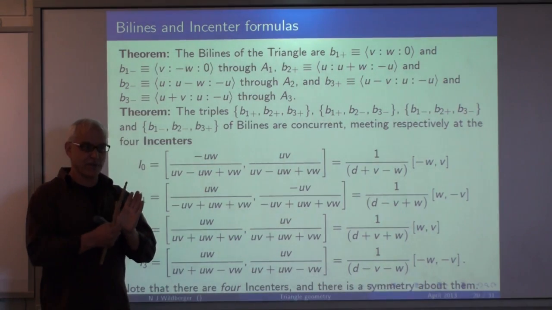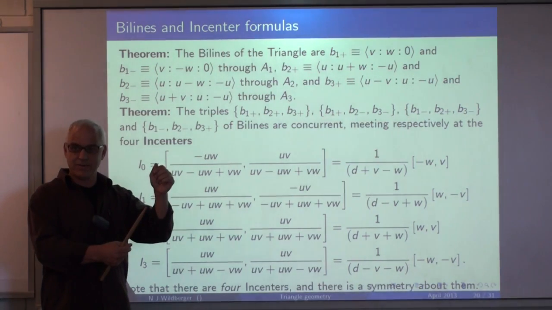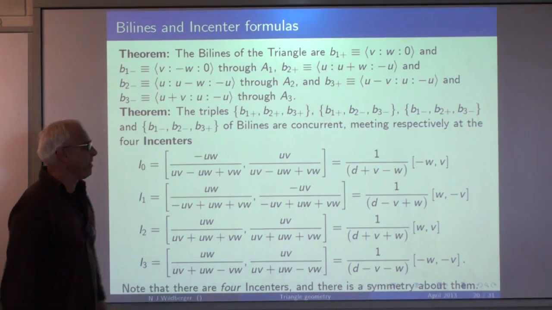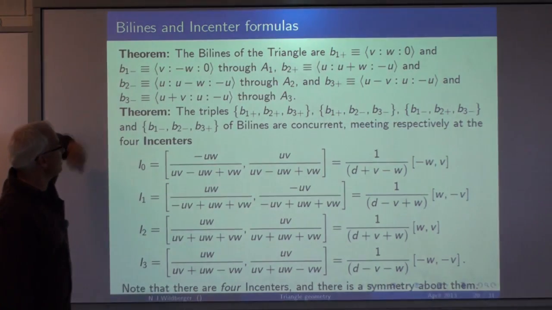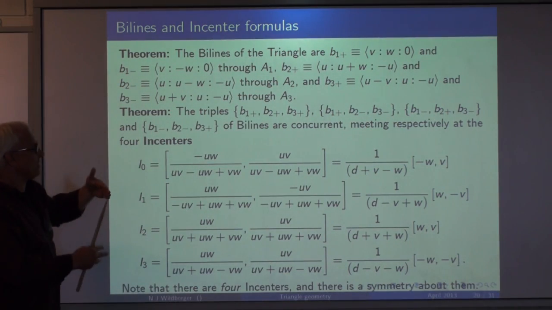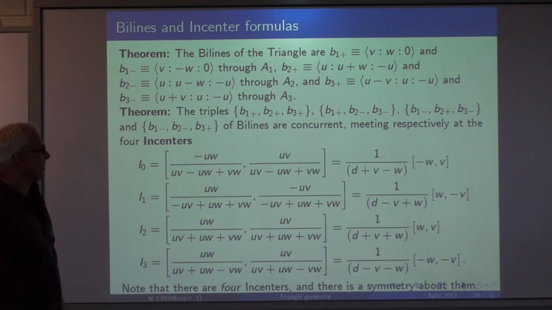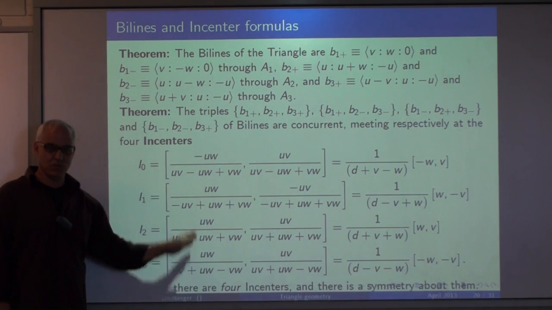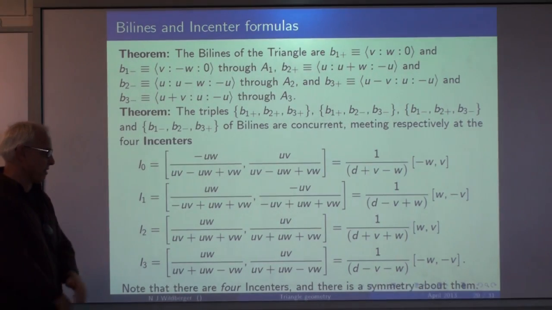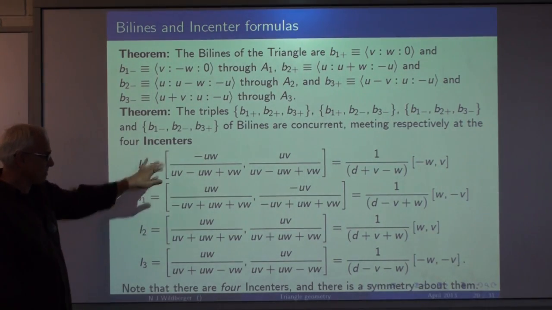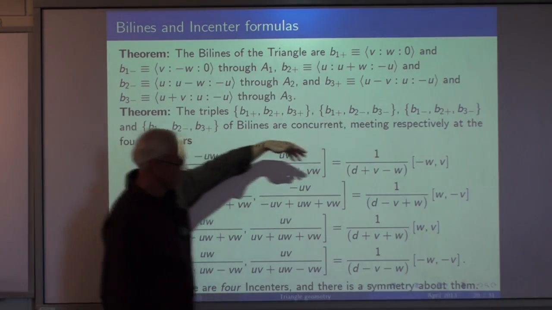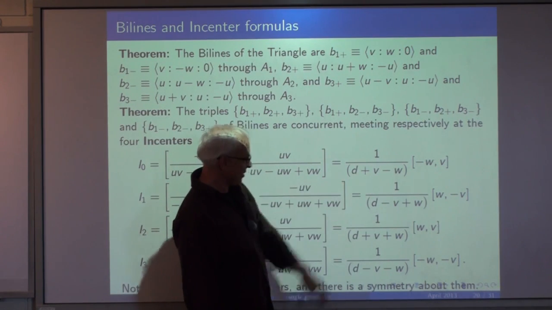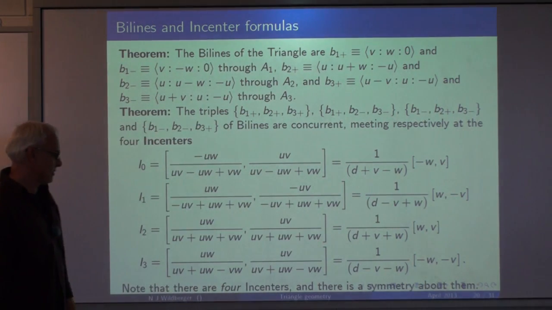We have our standard triangle, (0,0), (1,0), (0,1), in bilinear form. These are the formulas for the bilines. And then we can check that these bilines meet three at a time in the four in-centers. So there can be four in-centers, and here are their formulas in terms of U's and W's, and then sort of alternate, more simple formulas with some D's.